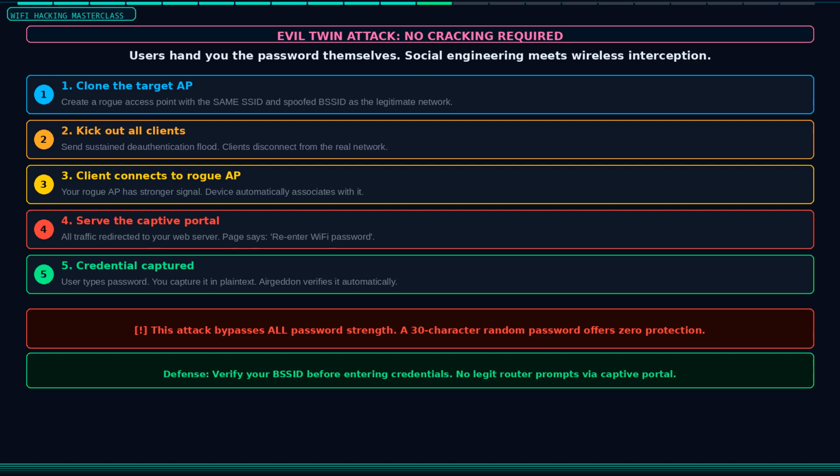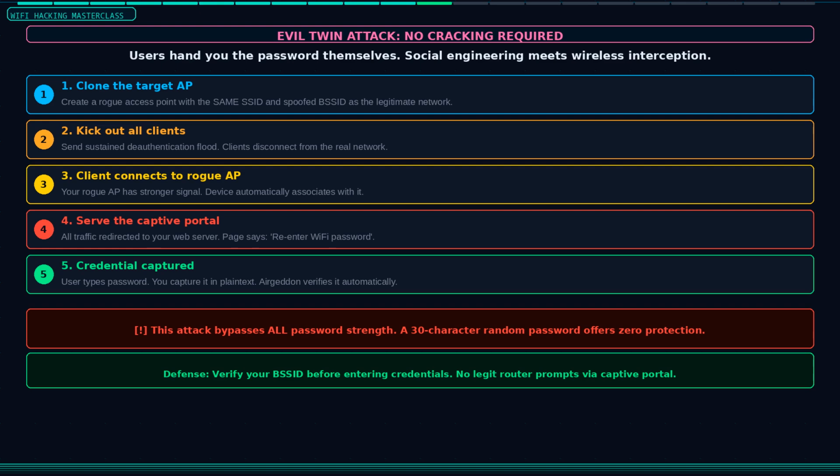You force all clients to disconnect from the real network using a sustained deauthentication flood. Your fake network has a stronger signal, so the client's device automatically connects to it. When the client connects to your evil twin, instead of getting internet access, they get a captive portal, which is a web page that says something like your router firmware has been updated, please re-enter your Wi-Fi password to continue. The user types in their password. You capture it in plain text.